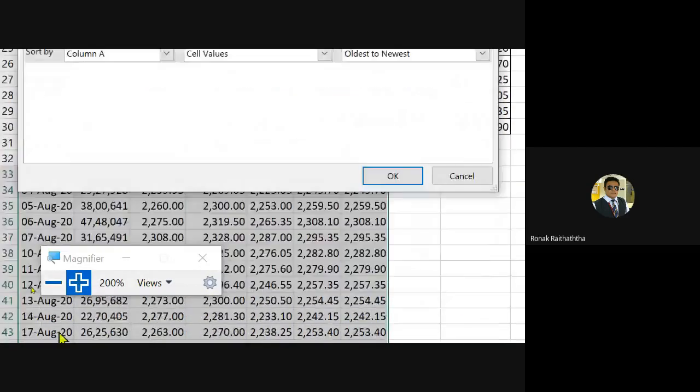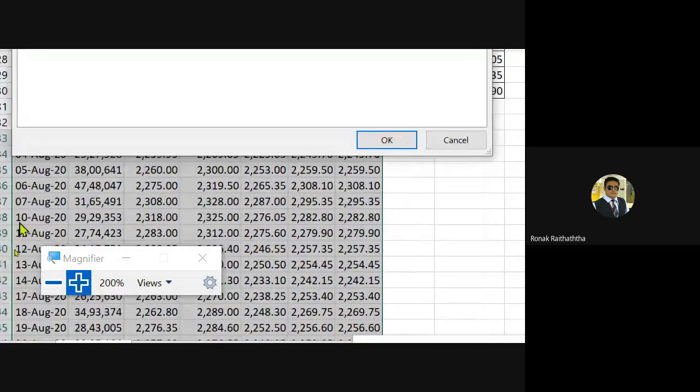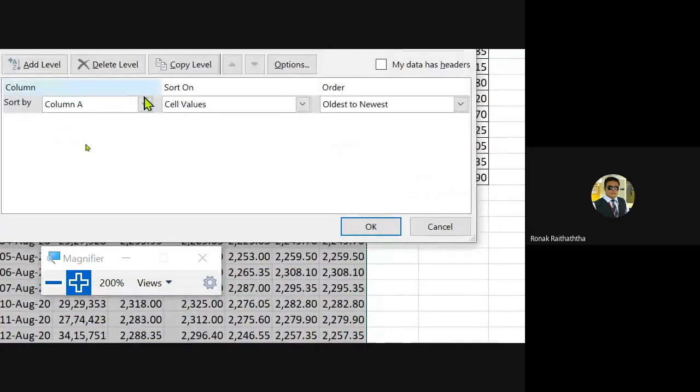So column number A, you must observe that in our selection, column A is of the dates, right? So column A must be sorted from oldest to newest. So sort on cell values. Whatever values are written over there, that is date. I want to sort on that, and that must be oldest to newest.